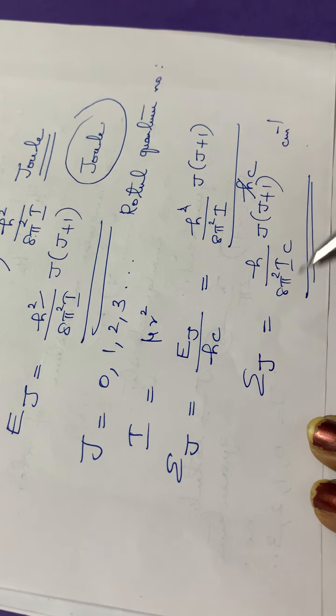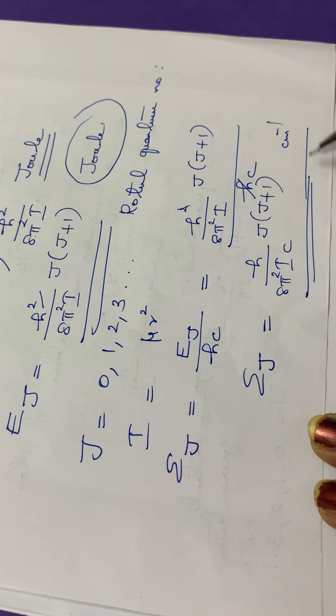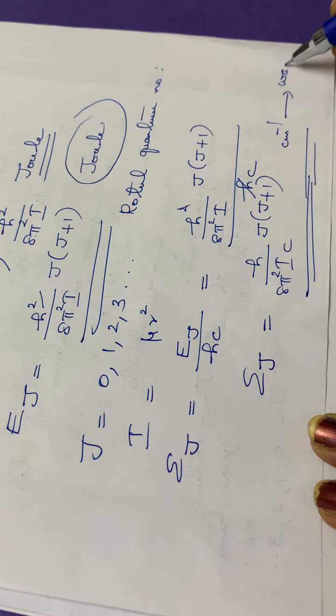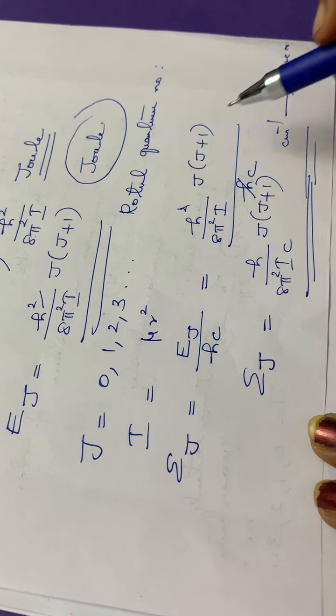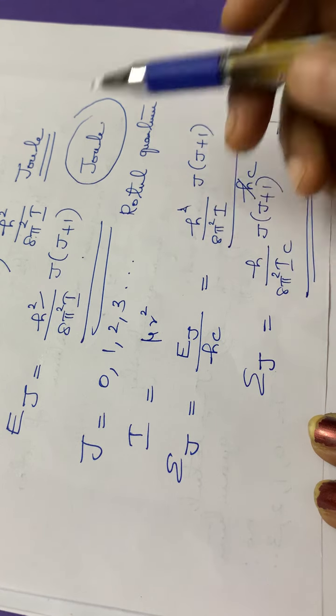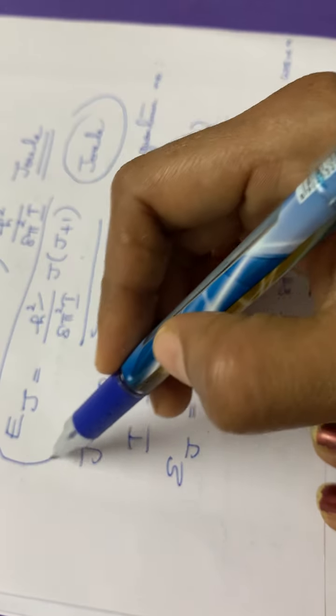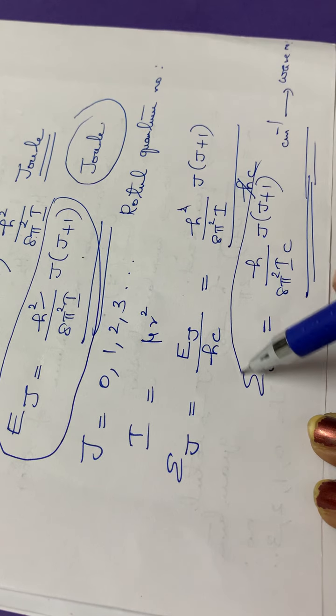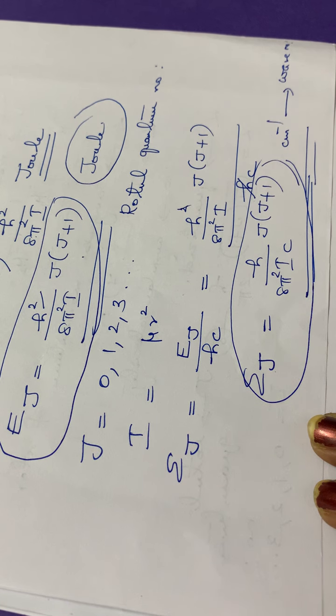This is the energy of a rigid diatomic rotor in terms of wave number, or centimeter inverse, and this is the energy in terms of joules. So these two formulas you have to study by heart, and also by using these two formulas you have to calculate the energy.